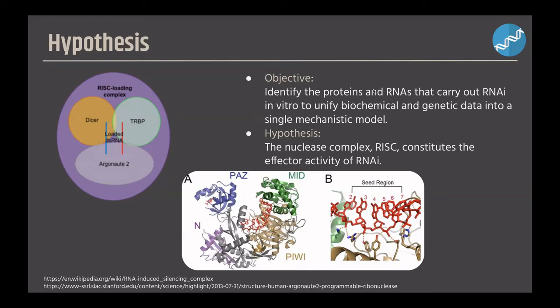The researchers' objective was to identify the proteins and RNAs that carry out RNAi in vitro as a step toward unifying biochemical and genetic data into a single mechanistic model that predicts real-world phenomena. As mentioned, RNAi is mediated by the RISC complex and is known to contain siRNAs. However, the protein components of this activity are unknown.